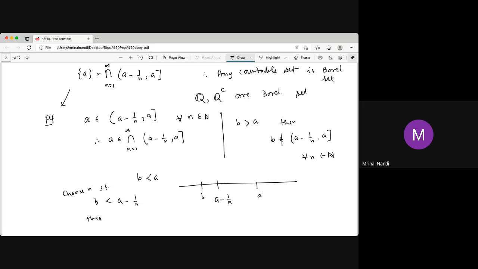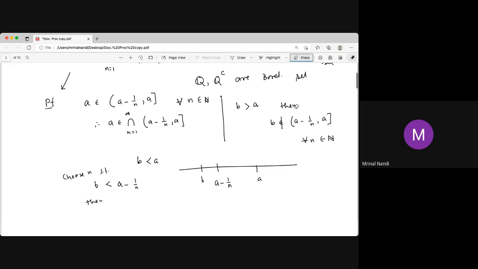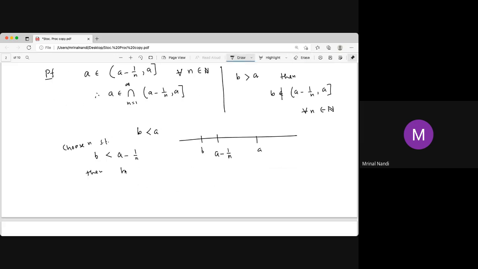B does not belong to the set [A minus 1/n, A], since A is closed and B is outside the set. Therefore B cannot be in the intersection, since it is not in a single element. Say we choose M. Since B does not belong to the set for M, it can't be in the intersection.